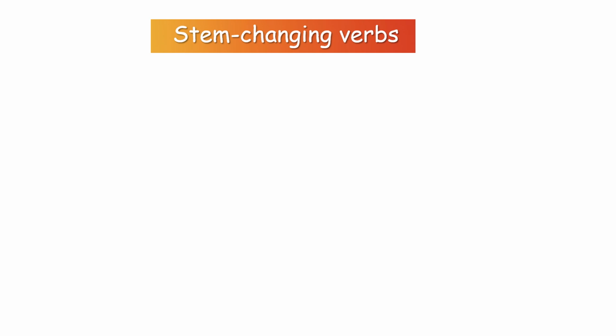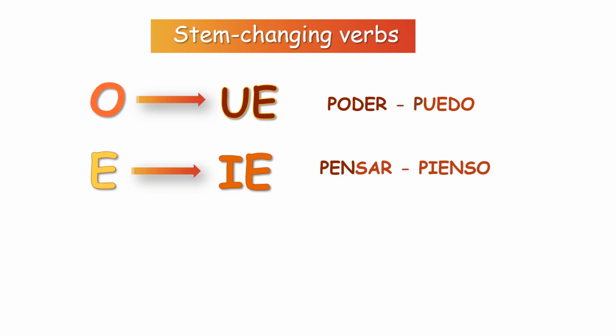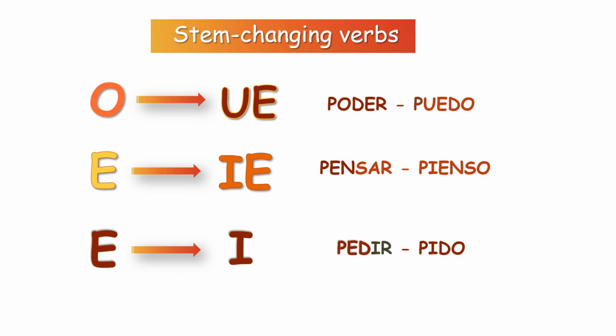Stem changing verbs first. We have three groups of stem changing verbs. The group where the stem O becomes UE, for example, poder, puedo. The second group where the stem E becomes IE, for example, pensar, I think, pienso. And finally, the third group where E becomes I, pedir, I ask, pido.